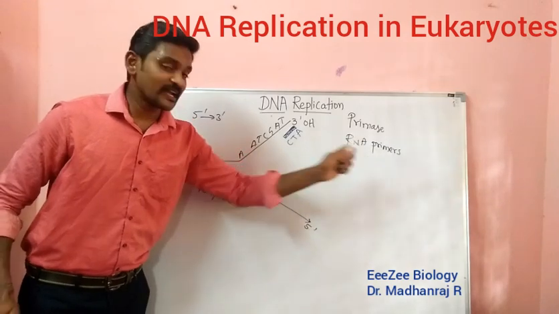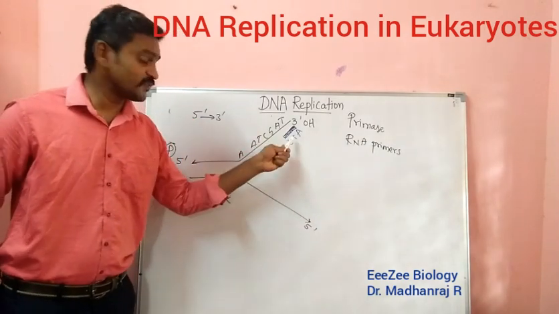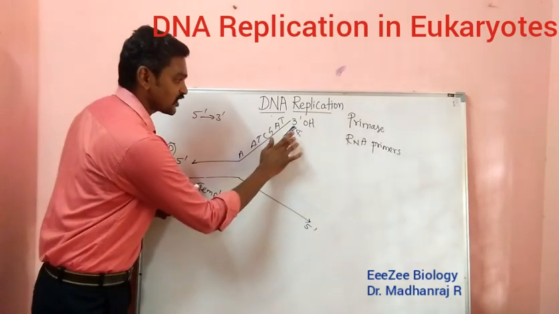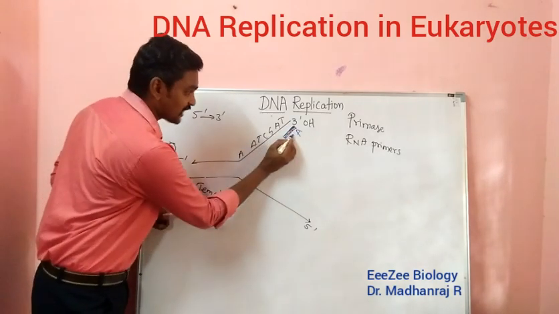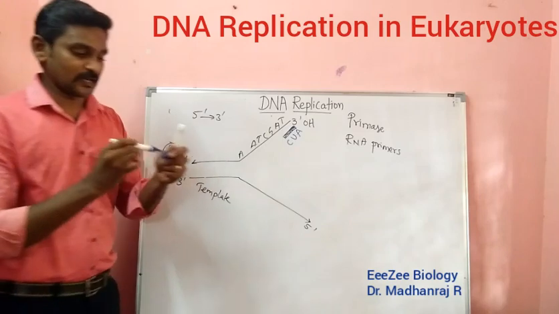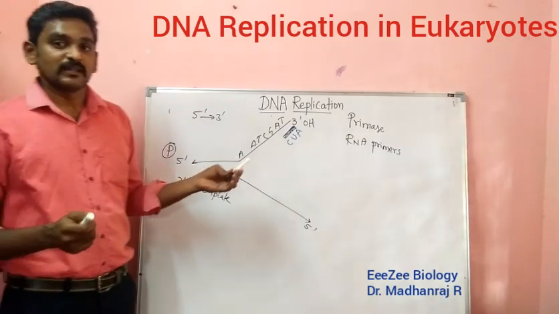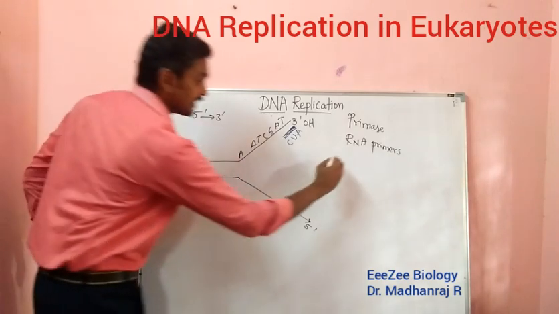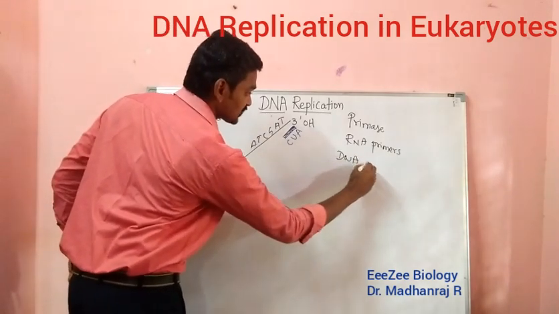RNA consists of what? Thymine will not be there. Instead of thymine, uracil will be there in the primer. Now what happens? Now the DNA polymerase will be coming. It is the main hero. The DNA polymerase is the main hero in this condition.